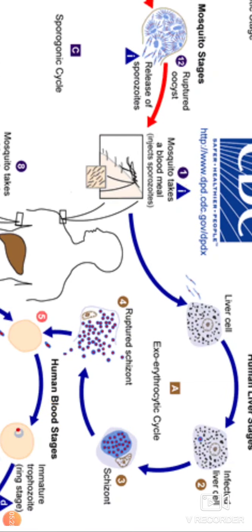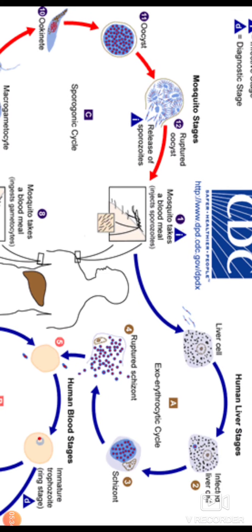The cycle in the hepatocytes is known as the exoerythrocytic cycle, which takes almost 8 to 12 weeks. This is an asymptomatic period after infection. During this period, the person has Plasmodium species in their blood or hepatocytes but does not have any signs and symptoms.